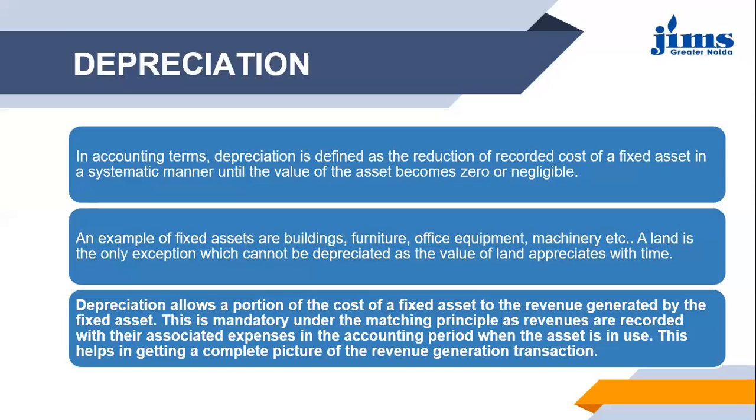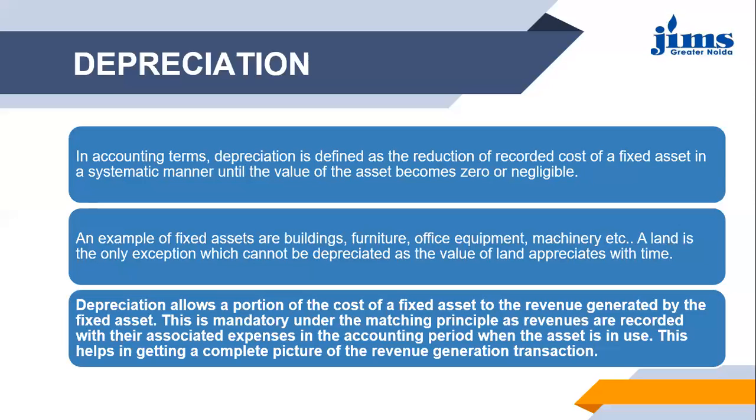So that expense is what? It is a certain portion of profit kept aside for the purpose of the depreciation. So what you are doing now, you can relate this line with that treatment, that depreciation allocates a portion of the cost of a fixed asset to the revenue generated by the fixed asset. So why is it saying the revenue generated by the fixed asset?